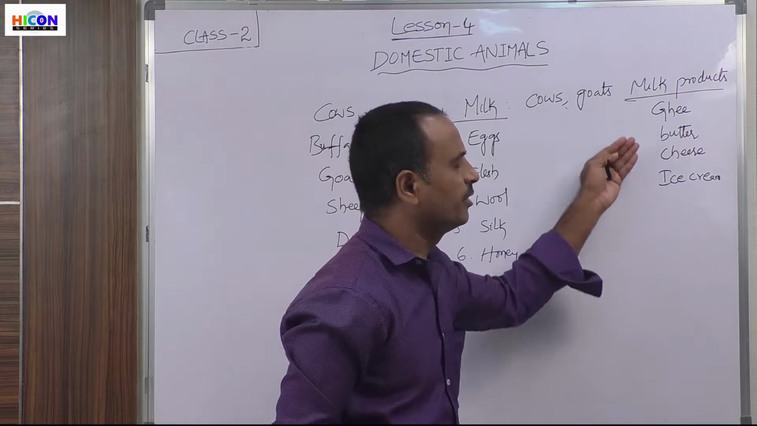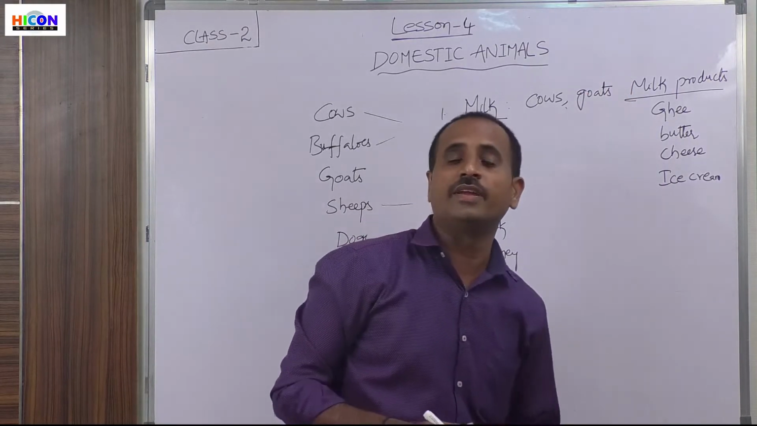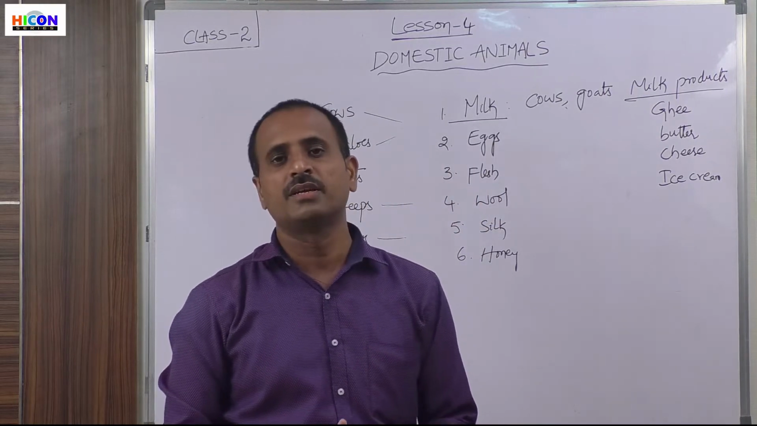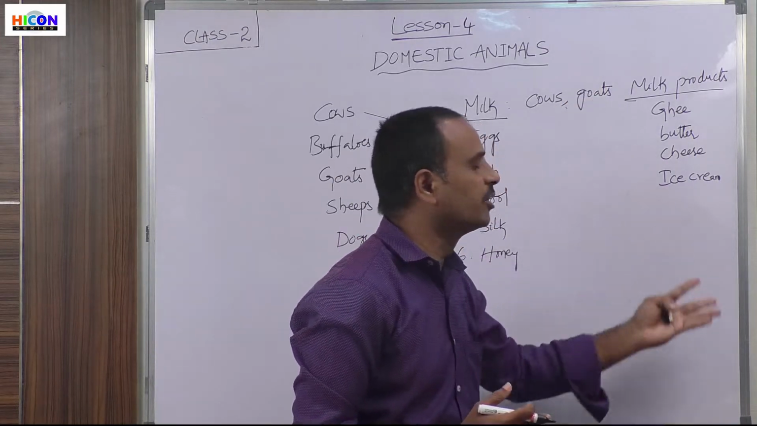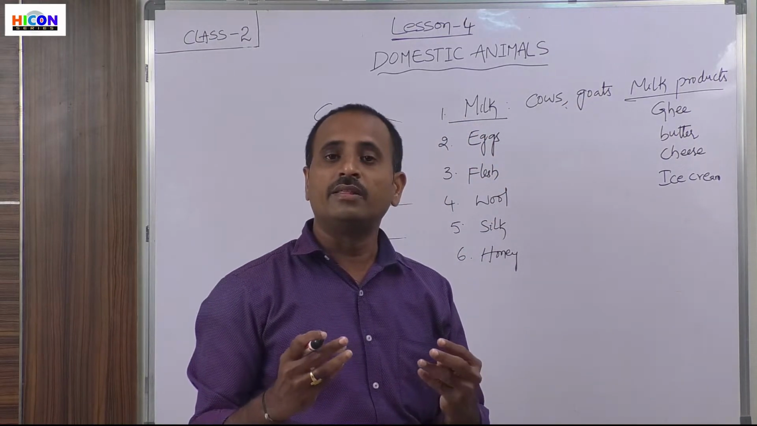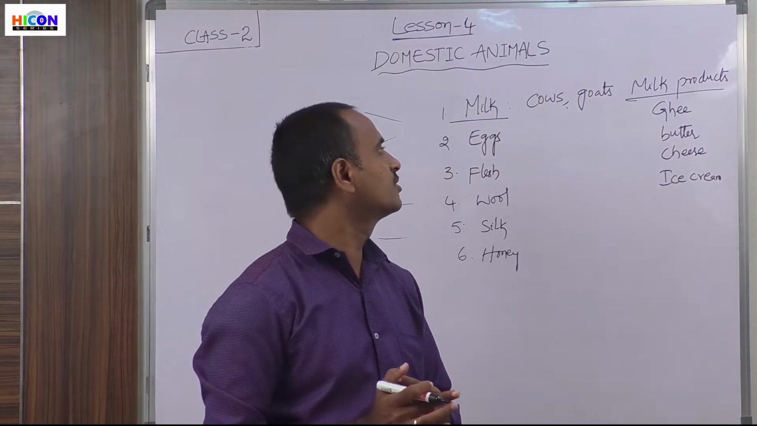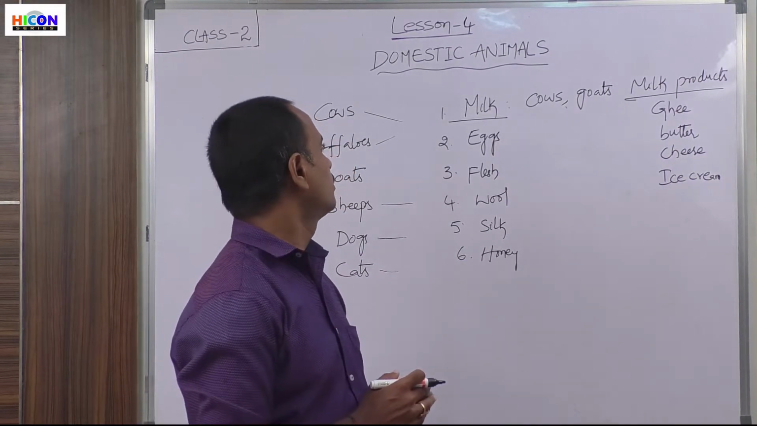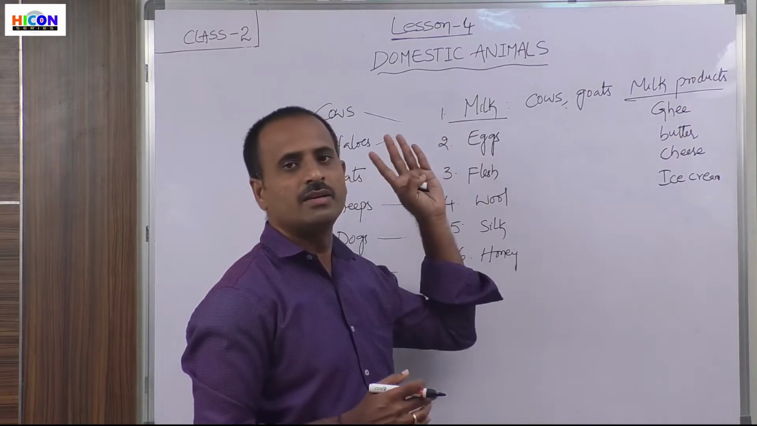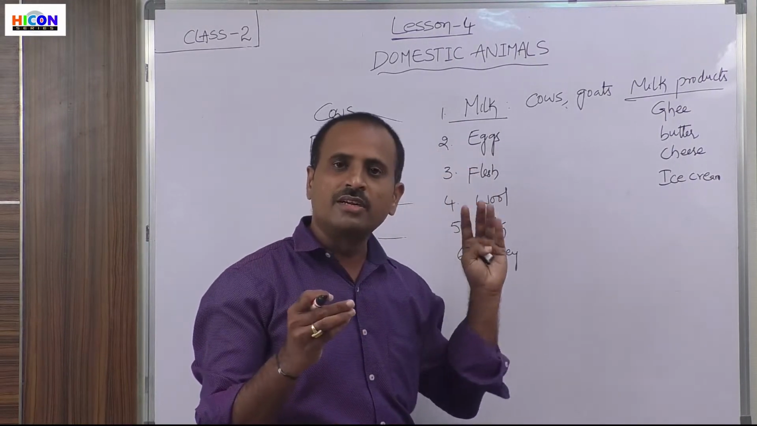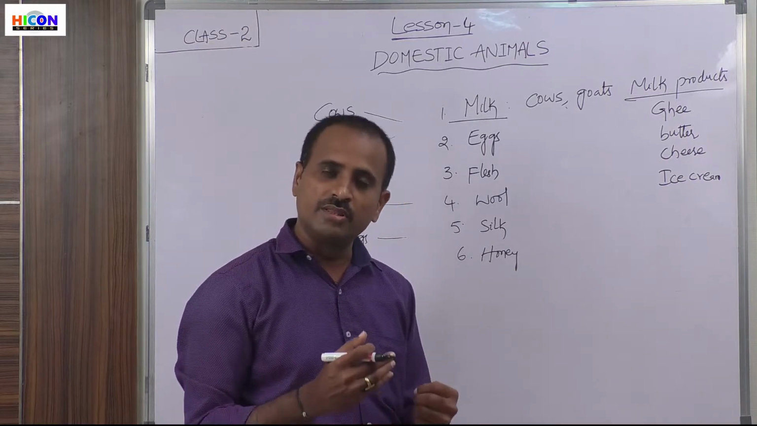All these products obtained from milk are very healthy, very nutritious and very helpful to our body. If you eat these milk products, they will build our body. They will give a lot of proteins, vitamins and minerals to our body. So the main use of some animals is milk. Some domestic animals give us milk, and small babies feed on this milk. This milk is very helpful to babies.